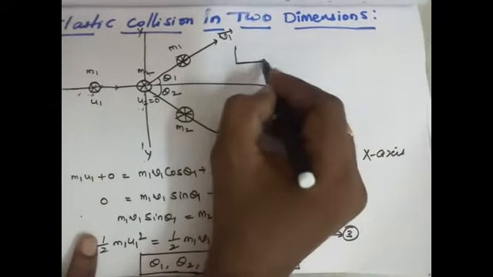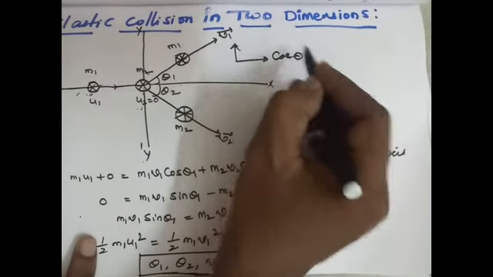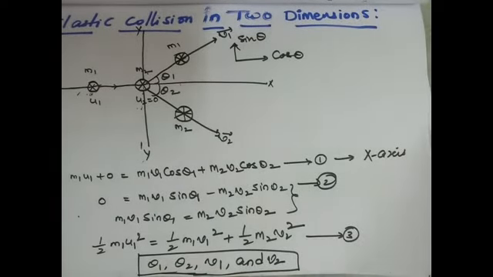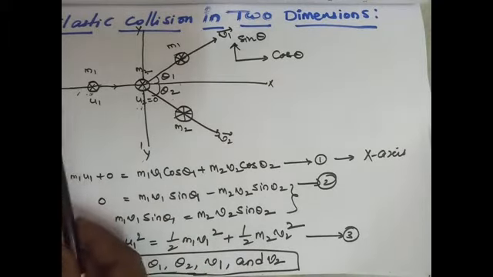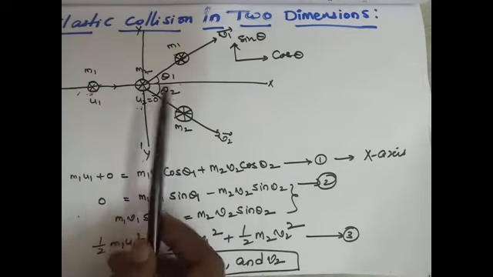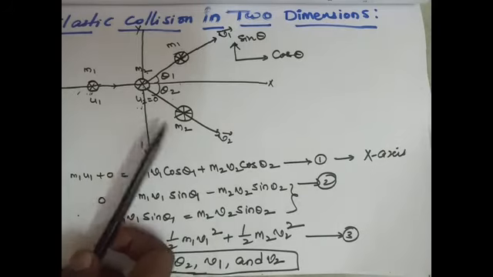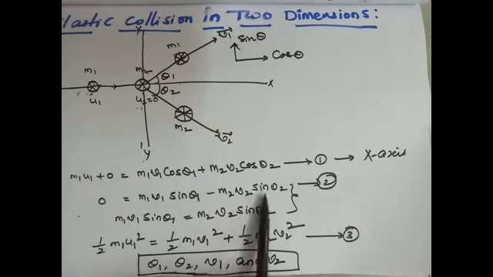Here we split terms: cos theta along the x direction and sin theta along the y direction. Now conservation of momentum along the y direction. Before the collision there is no y momentum. After the collision, m1 v1 sin theta 1 minus, since it is moving downwards, m2 v2 sin theta 2. So m1 v1 sin theta 1 equals m2 v2 sin theta 2. Assume this is equation number 2.